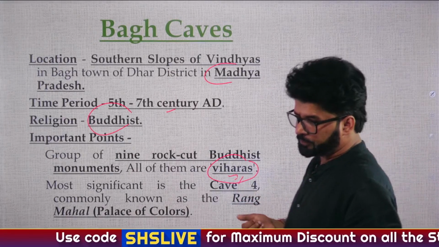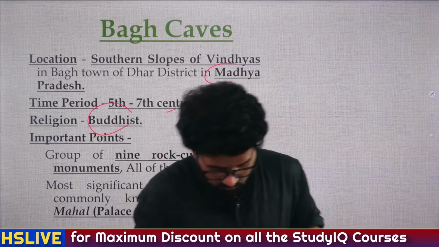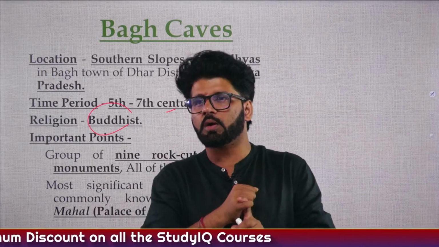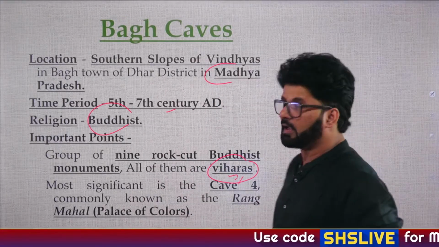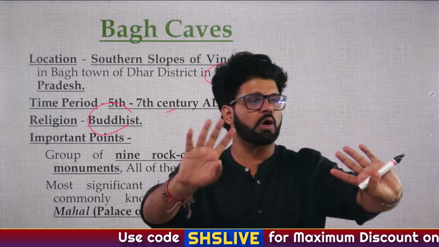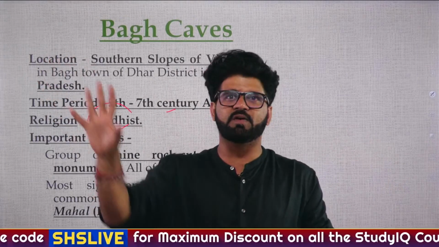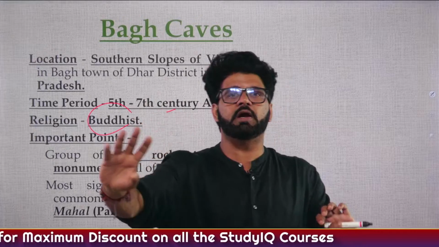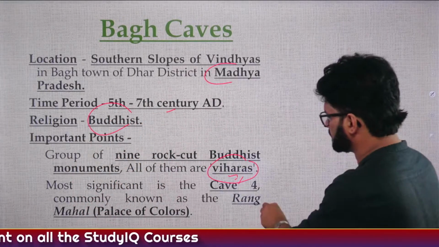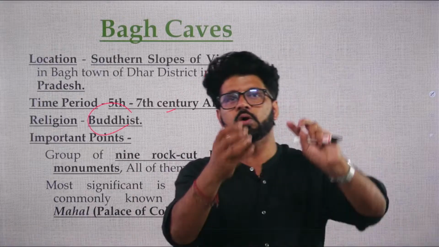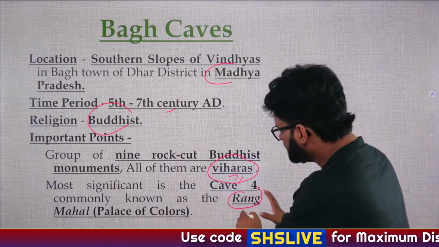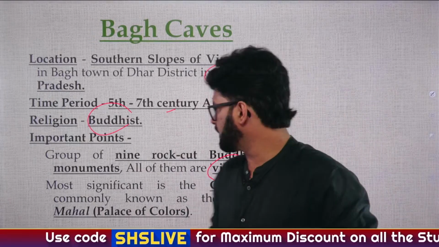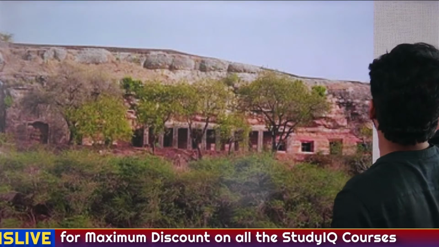Now what they can ask, like when we talk about Ellora caves, we will talk about Kailasa temple, Indra Sabha, Carpenter's cave, and here also see the term is Rang Mahal. And when we talk about Elephanta caves, we will talk about Sadashiva. So they can ask you this: Sadashiva is associated with A, Ajanta cave, B, Ellora cave, C, Bagh cave. Similarly, they can ask you: Rang Mahal is associated with A, Elephanta caves, B, Ajanta caves, C, Bagh cave. That's how you have to remember stuff. And these are the keywords which you have to pay attention to. Cool. So these are Bagh caves.